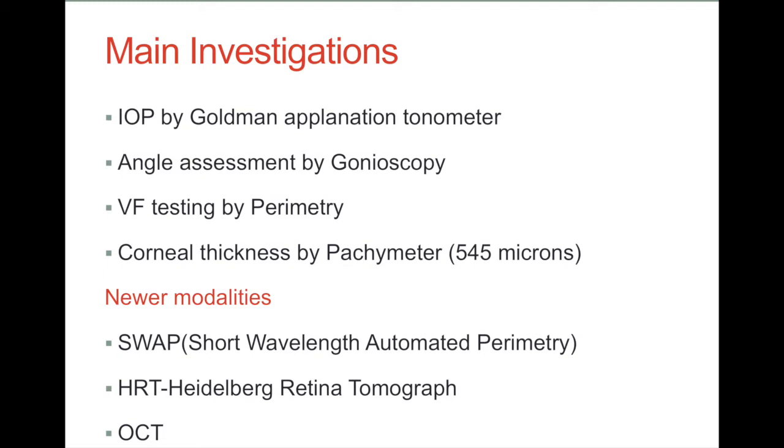Main investigations needed to diagnose open angle glaucoma are intraocular pressure by Goldmann applanation tonometer, angle assessment by gonioscopy, where the angle should be open, visual field testing by perimetry, and corneal thickness by pachymetry. There are newer modalities like short wavelength automated perimetry, Heidelberg retinal tomography, and OCT, which can pick up glaucomatous changes earlier than perimetry.